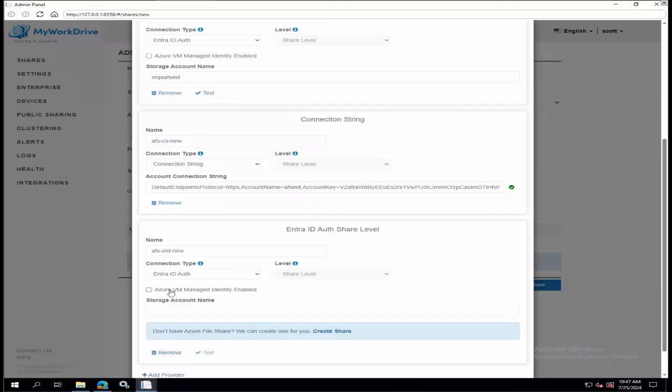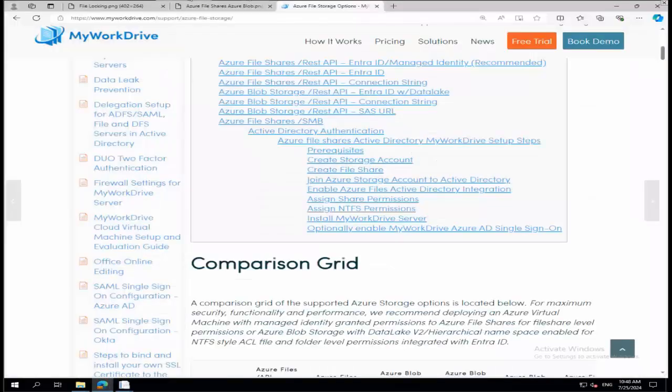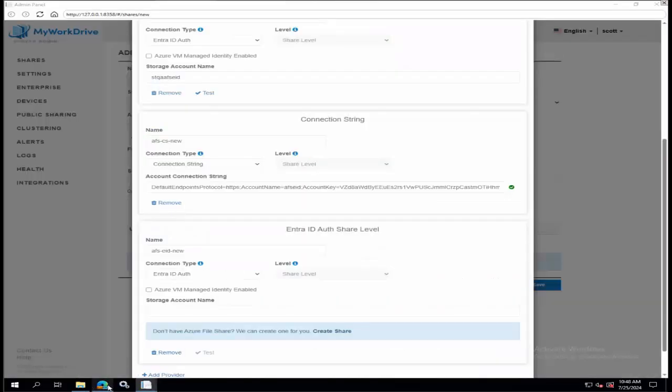If you're using a VM in Azure and you have the ability to use managed identity, we support managed identity, so you can have that little bit of extra security of knowing that you're not potentially saving a connection string. Yeah, that's important. A lot of people may not even know, but managed identity is a new feature that's available, and basically every resource in Azure has a managed identity.